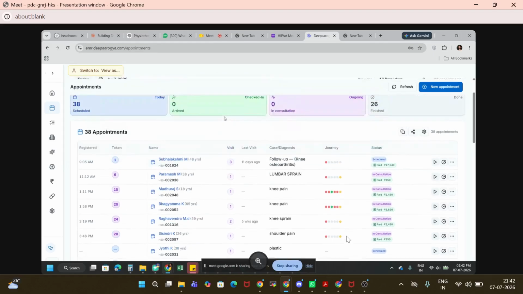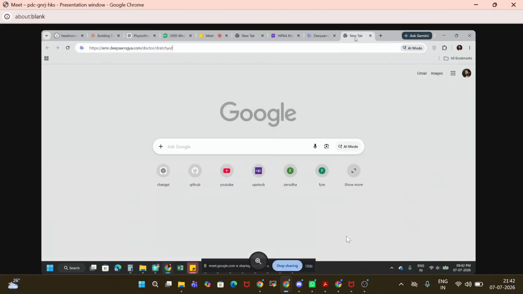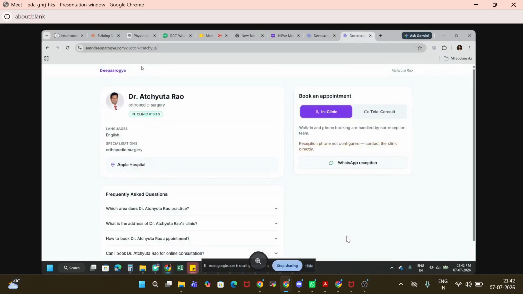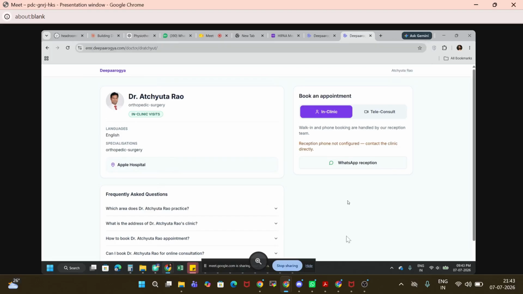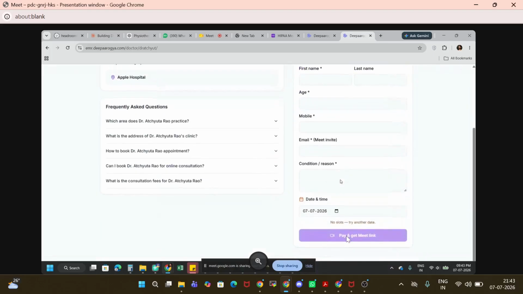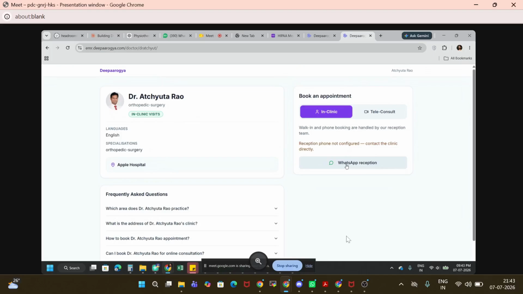Now again, if you go here, we have different features. One is telemedicine. We are providing you a telemedicine public URL. You can add this to your website, if you already have one, and here you can book a teleconsultation. In the clinic, it will go directly to WhatsApp, so this URL we are also providing.